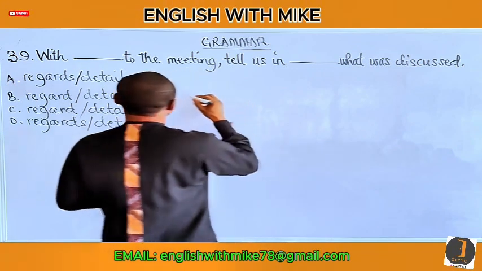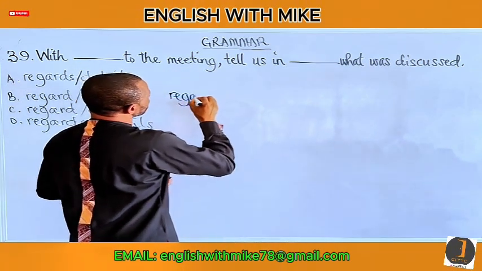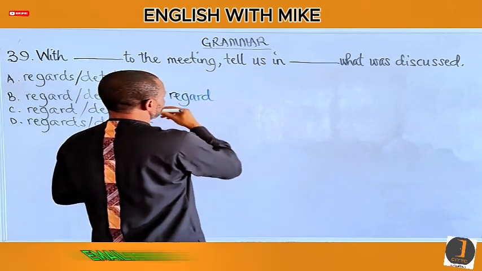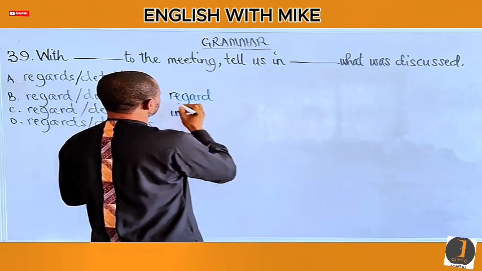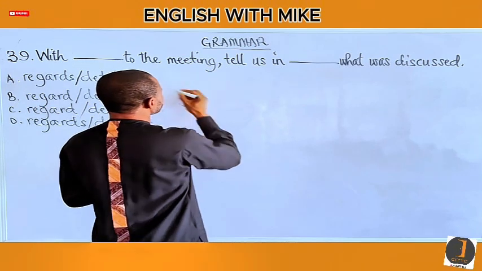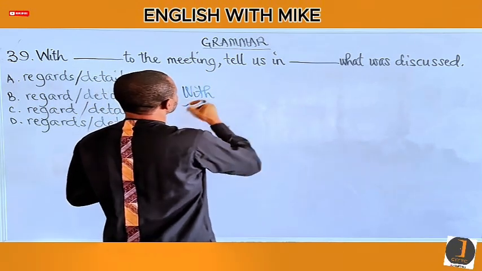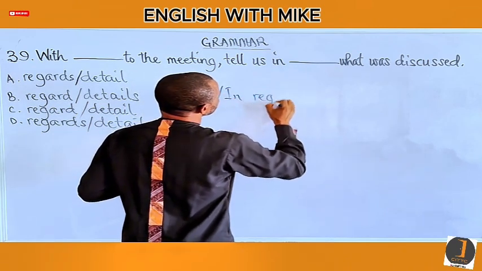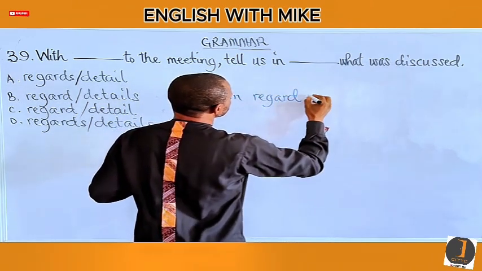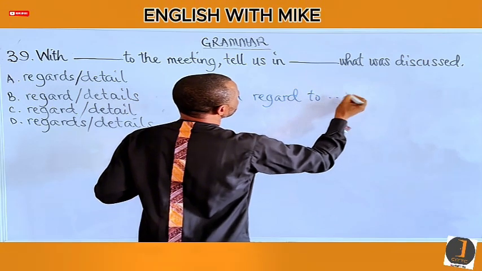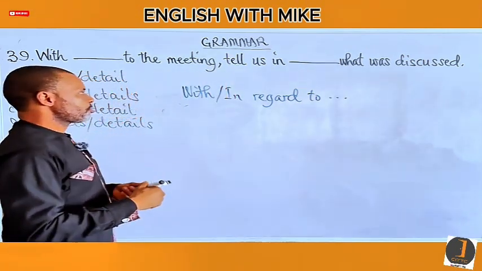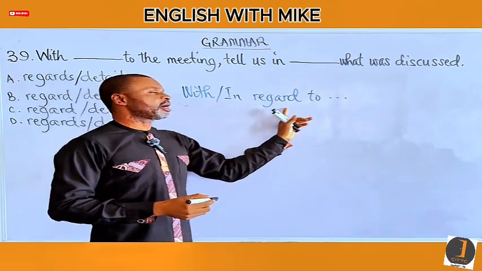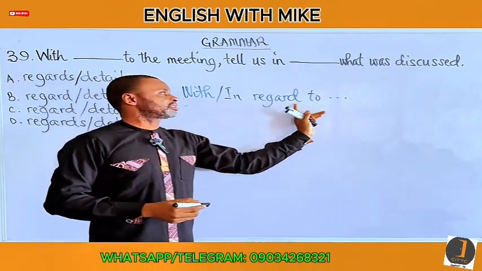We say with or in regard to blah, blah, blah. With regard or in regard to something. No S here.